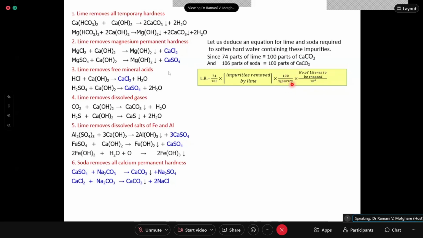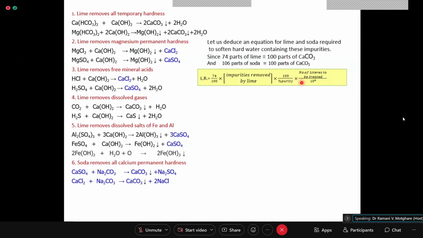If the lime is only 60% pure, you will require more lime. This is termed the purity factor. So the purity factor becomes 100 by the percentage purity, 100 by 60. You will require more quantity because the percentage purity of lime is lower. It contains some stones and other things, 40%. That is why you need more quantity.